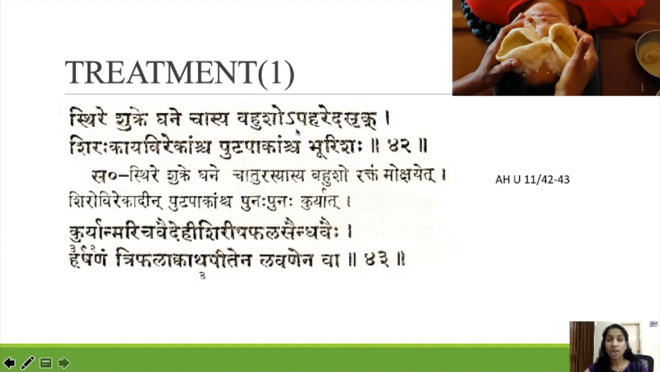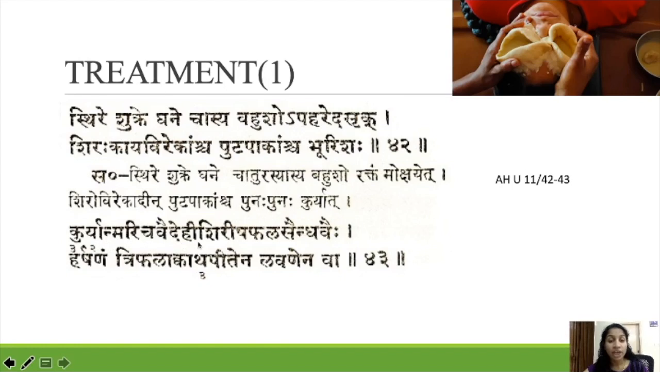Pudapakamscha Burishaha. And Pudapakas can be given many times. Again and again we can go for Nasya, Siramoksha, Nasya, Virejanam, Pudapakadi Kriyas we can do if the Shukra is Sthira and Khana.